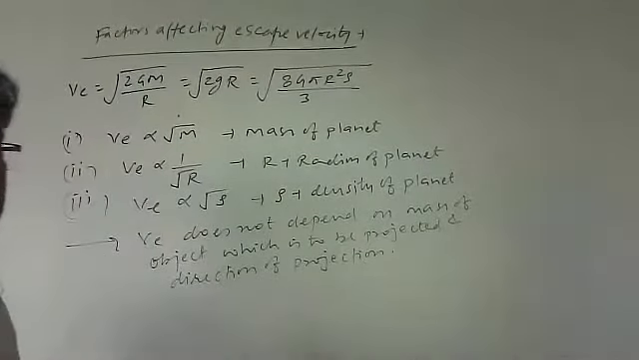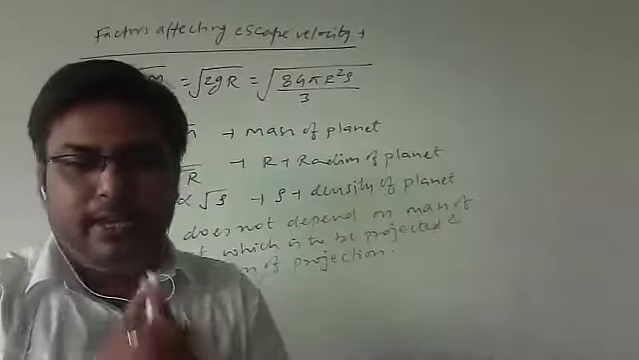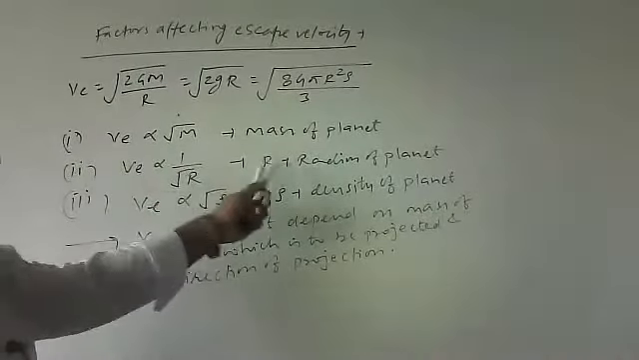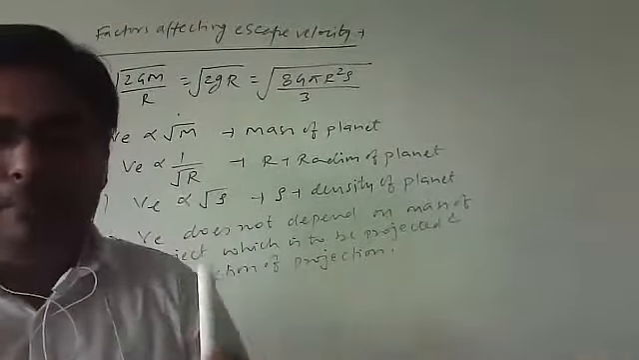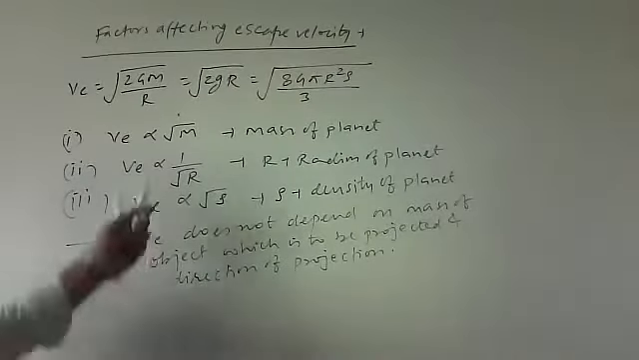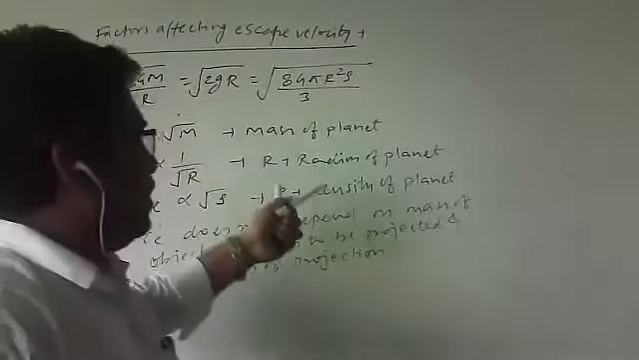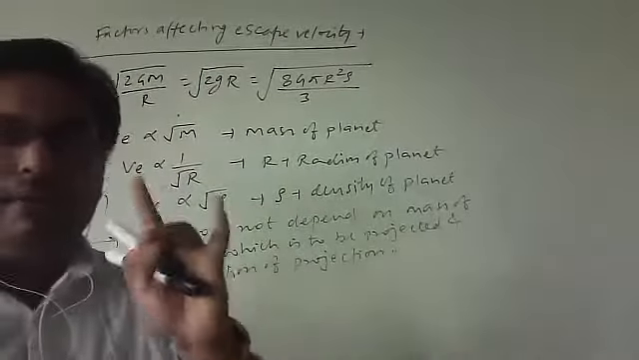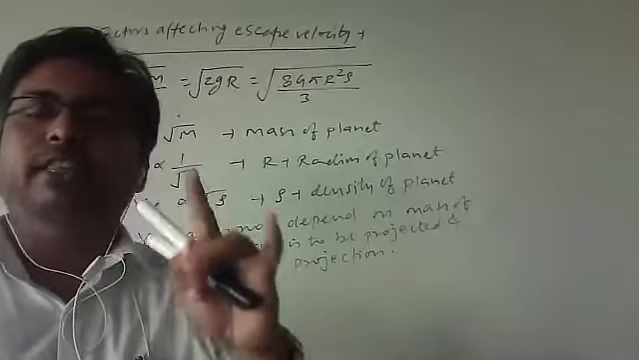It is depending on whom? It is depending on the mass of planet, the radius of planet, and the density of planet. If I am talking for Earth, these all factors will be related to Earth. These are the various factors which are affecting the escape velocity, and the factor which is not affecting the escape velocity is the mass of object.